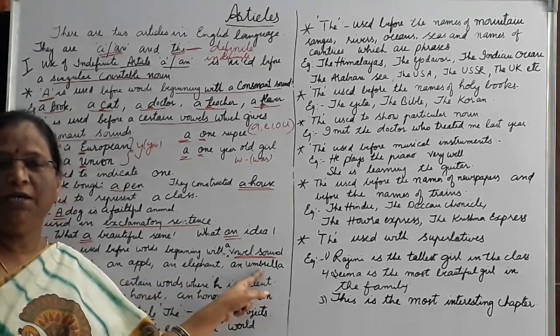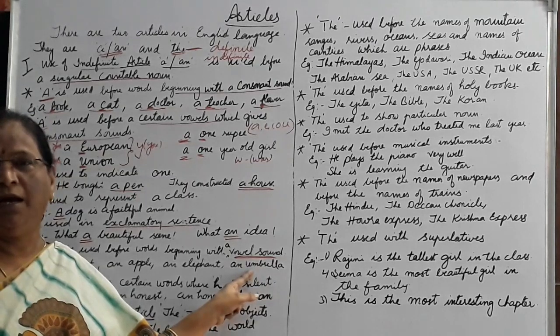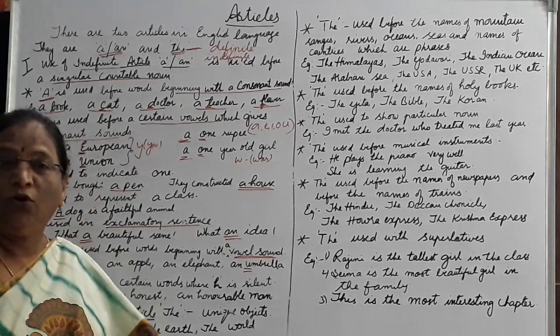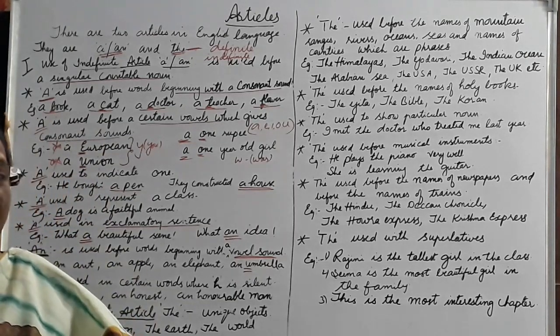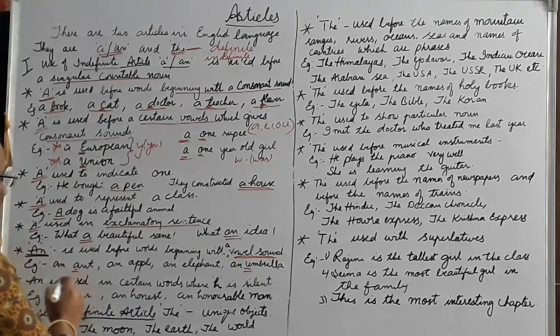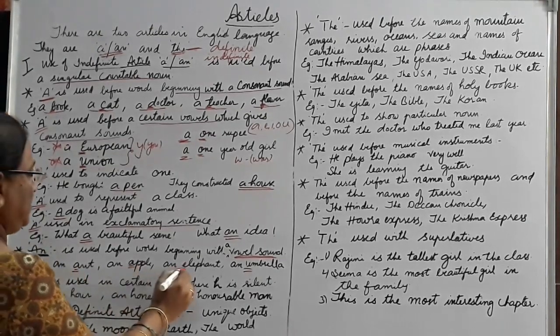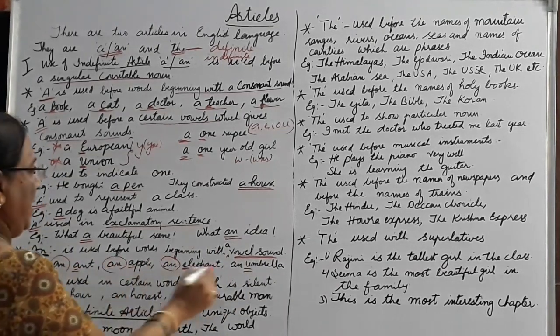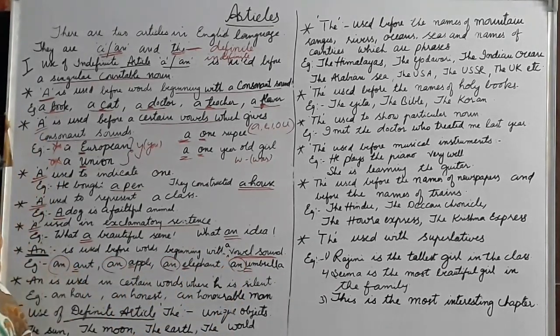Did you observe here? Umbrella. Though U is a vowel letter, the sound is umbrella, a. So all vowel sounds take an. We use an before a vowel sound.